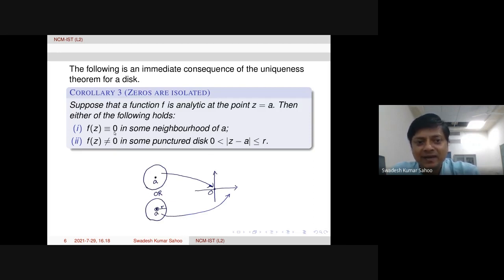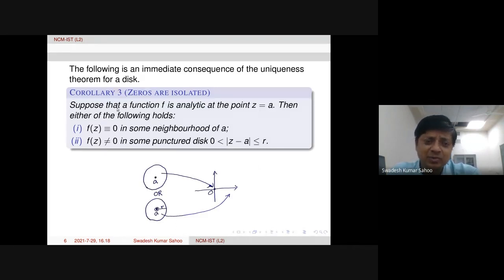Either f is identically equal to 0 in some neighborhood of A, or, if that is not happening, then f will be non-zero in some punctured disk around A, that is, at all other points near A. So these are the two possibilities. Therefore it is called that zeros are isolated.